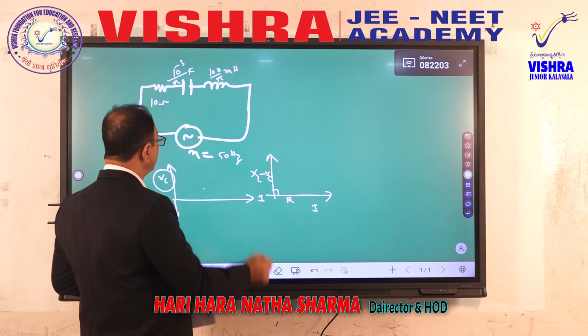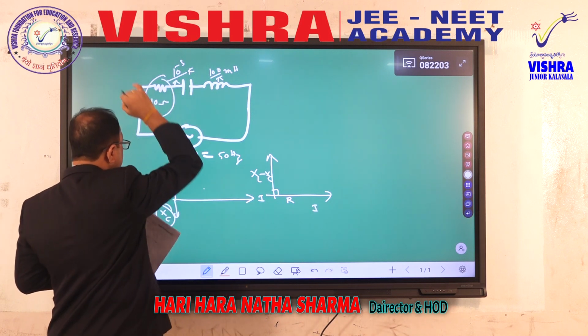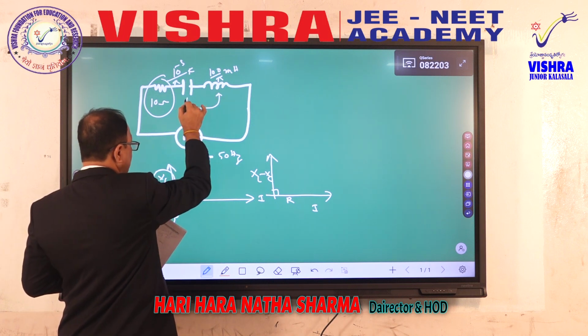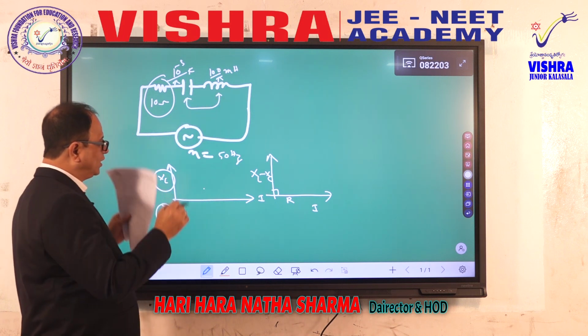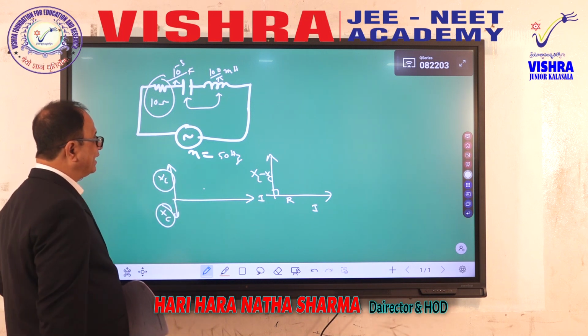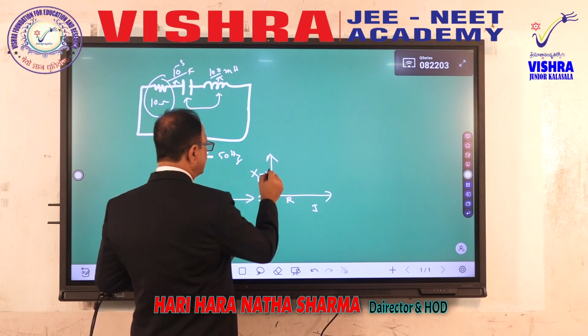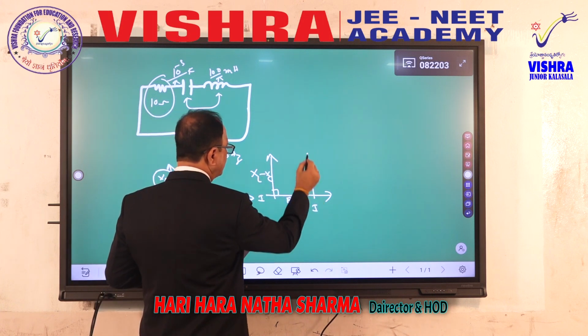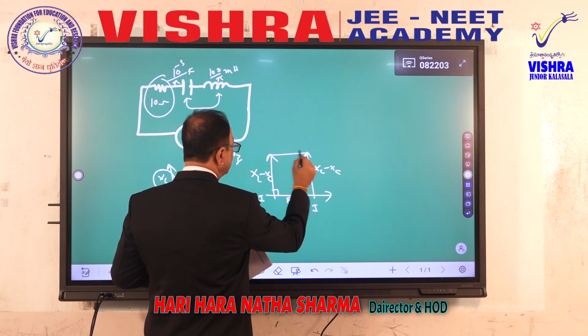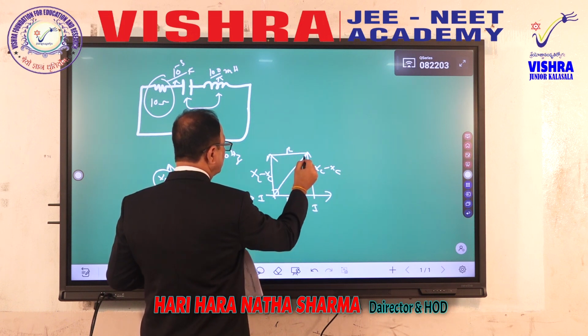Now the opposition offered by the resistance, reactance offered by the capacitor and inductor, the sum of all these factors is called impedance. Now XL minus XC, I can draw as a line like this, and the resistance line like this, and according to the parallelogram law of vectors.